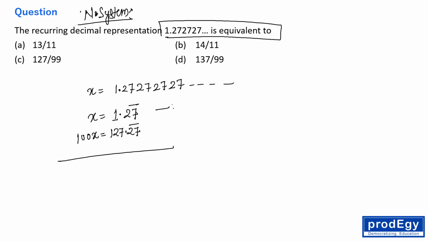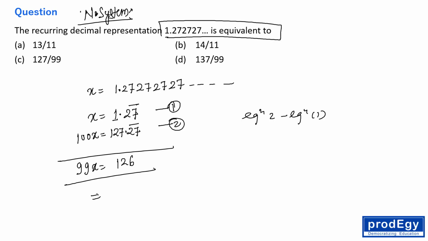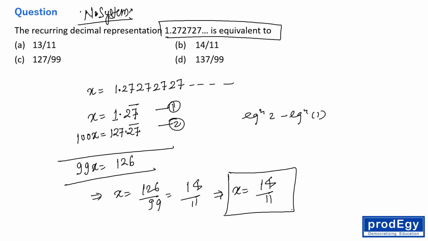So this is equation 1 and this is equation 2. Just subtract equation 1 from equation 2. So what we are doing, equation 2 minus equation 1, right? So 99x is equal to 126, right? So this implies x is equal to what? x is equal to 126 divided by 99. Both the numbers are multiples of 9. So this is 14 by 11, right? So x is equal to 14 by 11, right? Okay, everyone. All right, everyone. x is equal to 14 by 11. Fine. Clear? Very simple question, right, everyone?